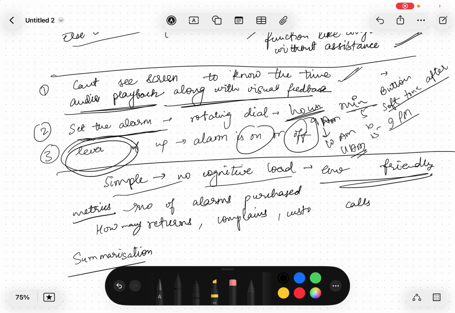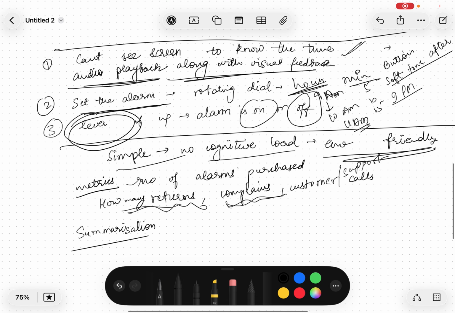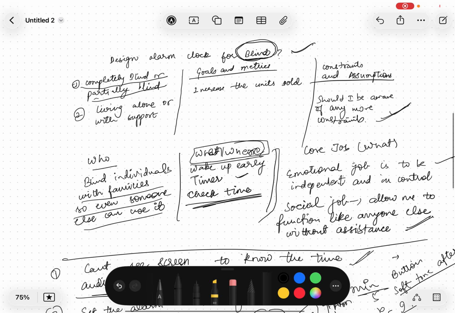Coming to the metrics, I will say it is the number of alarm clocks purchased, and secondary metrics can be how many of those are returns, how many complaints, and customer support calls are coming for these. Now I will summarize the whole solution.